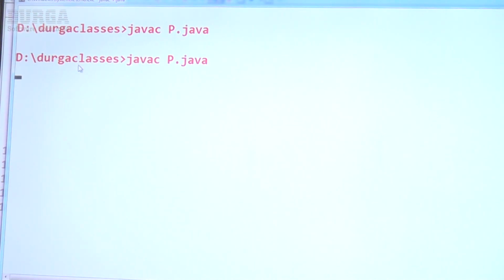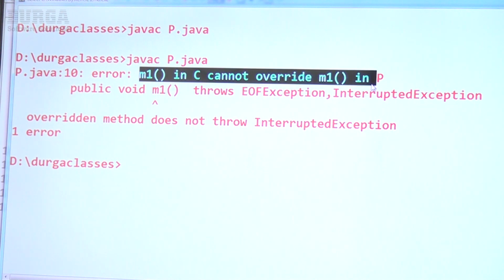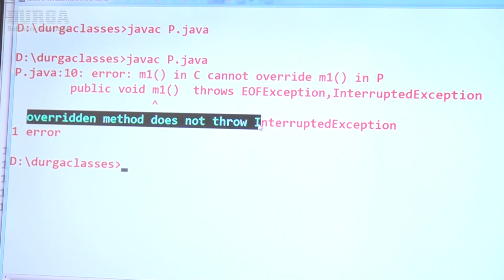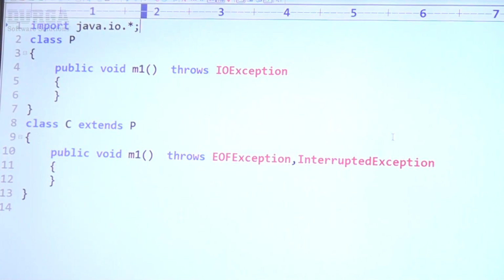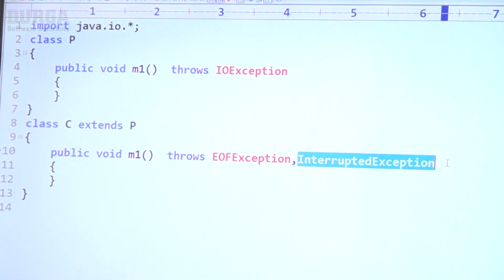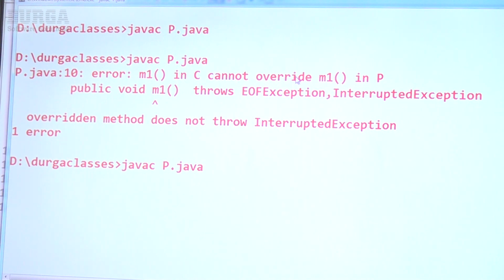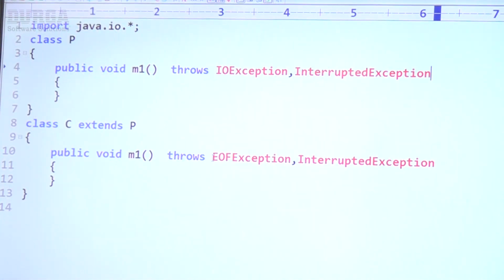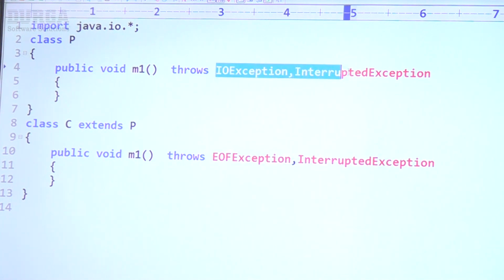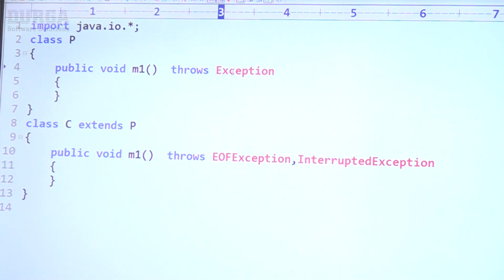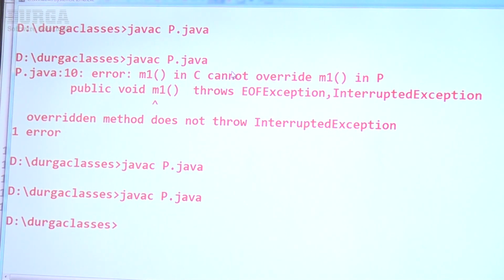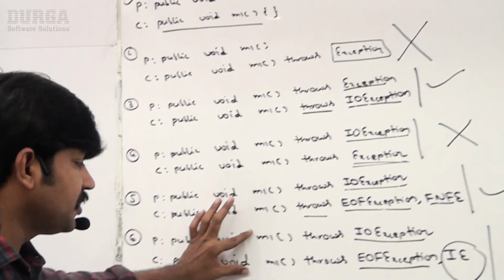Let me compile. Immediately error. M1 in C cannot override M1 in P. Overridden method does not throw InterruptedException. Suppose if this InterruptedException is thrown by the parent, sir, then it is perfectly valid, no problem at all. Are you getting? Sir, or for both, the common parent is Exception. If the parent class method throws Exception, now also it is valid. Are you getting, right? Sir, observe various possibilities, right? So that's why this one is invalid, it's very clear.